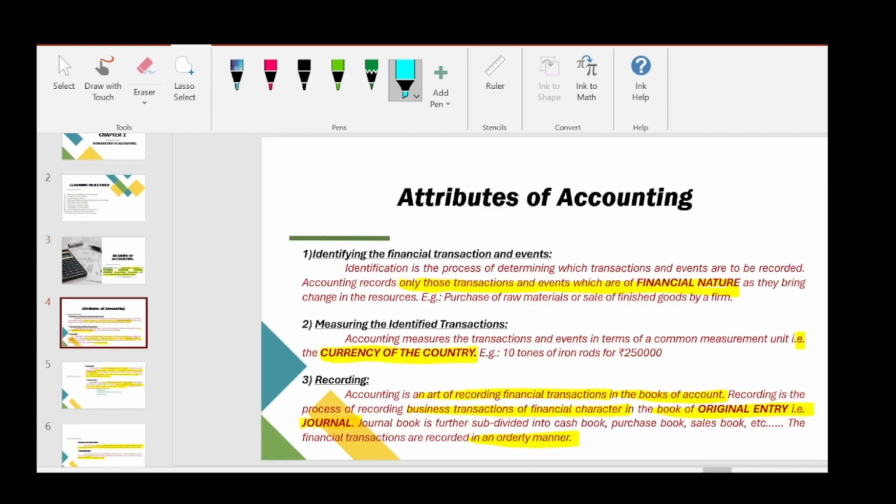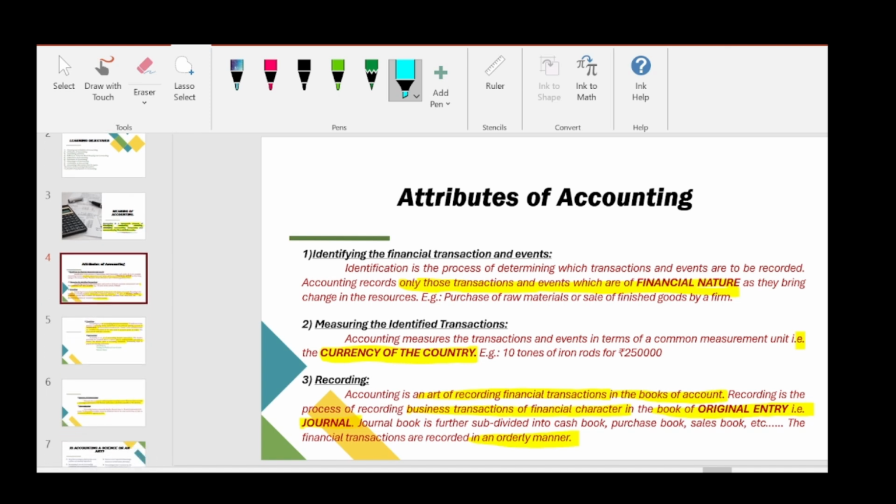So, identifying only those transactions which are of financial nature. Only the transactions which are of financial nature we will record in the books of accounts. That is the first step in the process of accounting. Now the second step is measuring the identified transactions. As I said in the previous video, whatever transactions we identified, we need to measure them in a common measurement unit, which is the currency of the country.